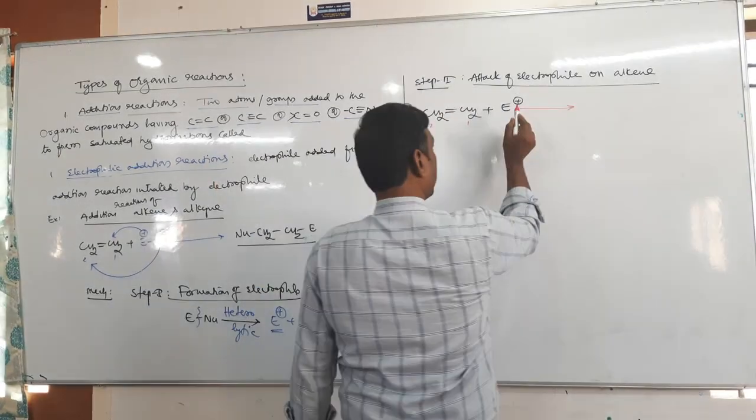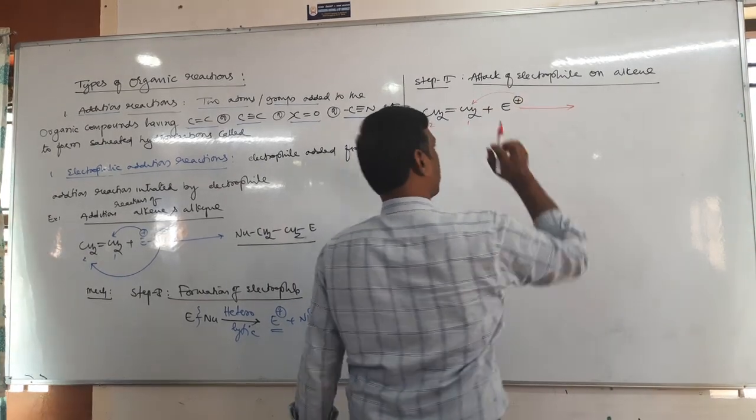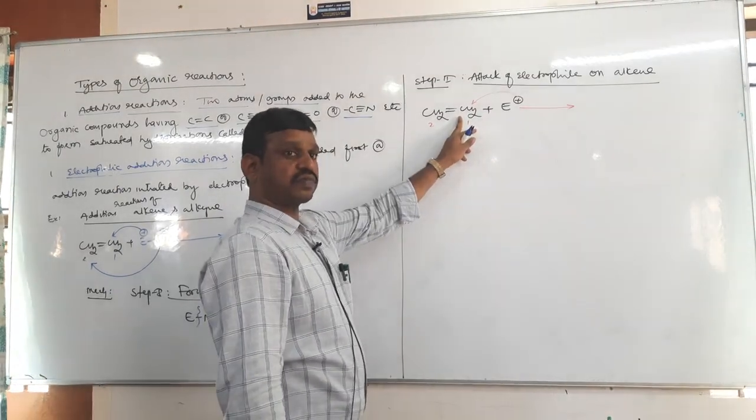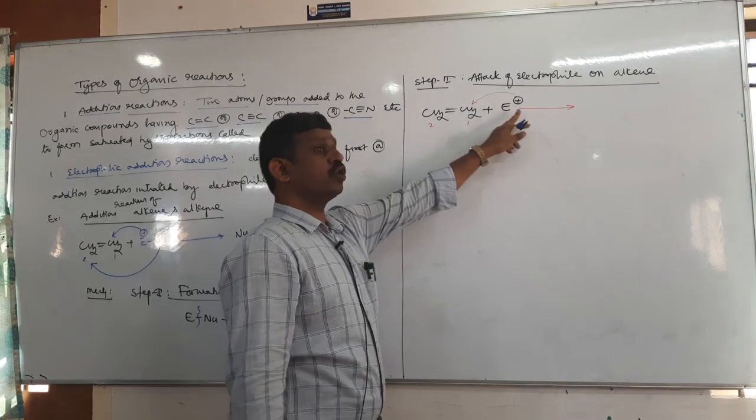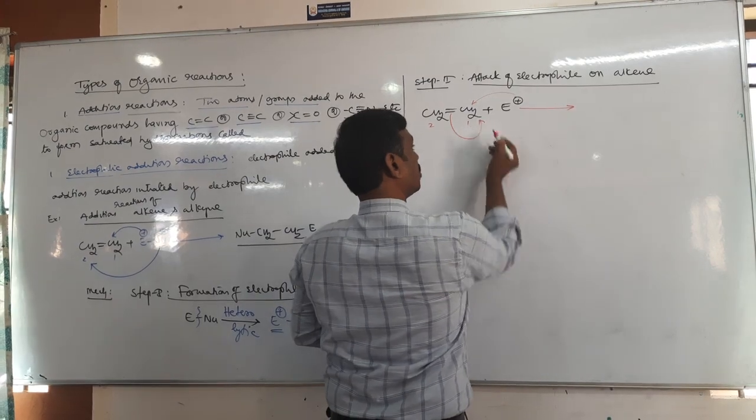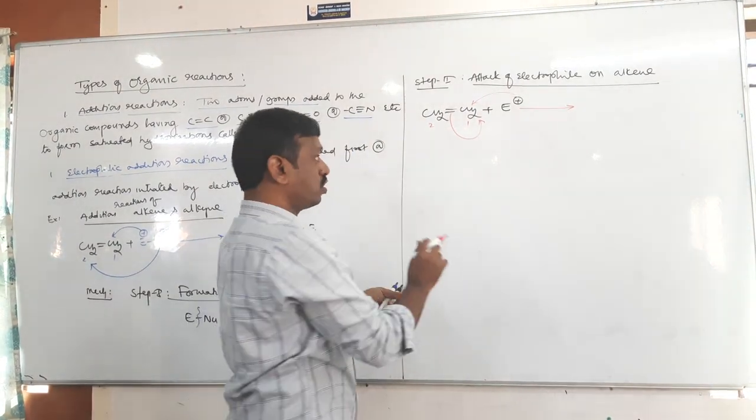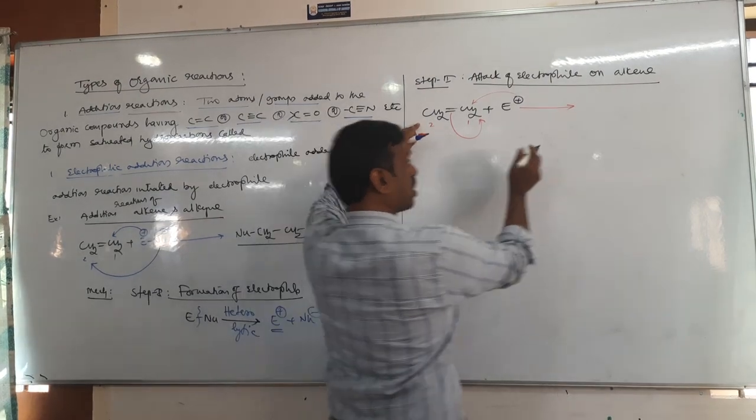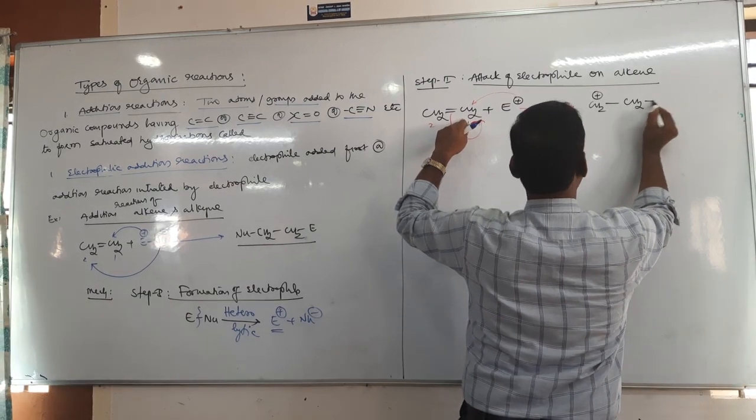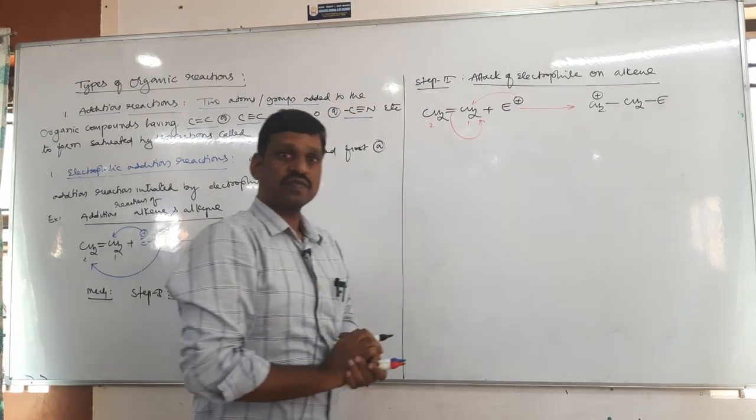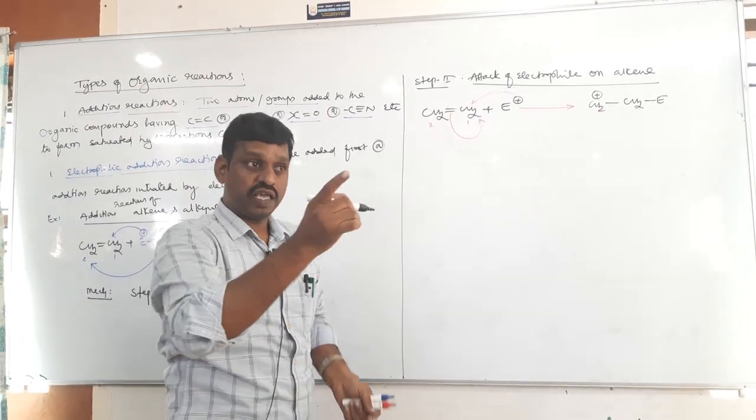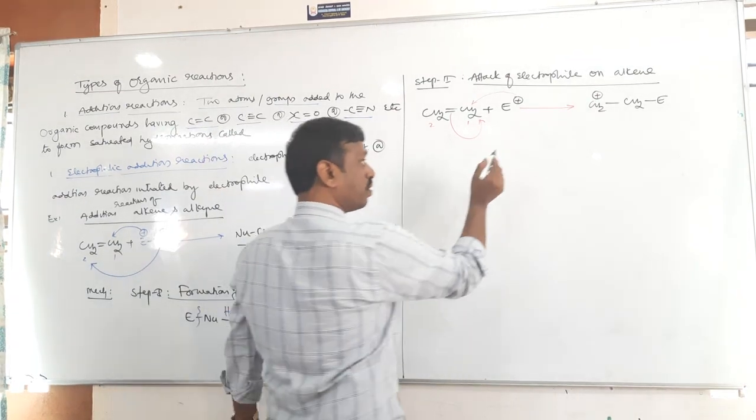Now suppose the electrophile is added on the first carbon. What happens? This CH2 becomes CH2 with E attached. When that happens, the pi electrons are easily shifted towards it, so that the second carbon gets the positive charge. Therefore CH2 becomes CH2 plus, and this CH2 will be the same, and the electrophile E is added. Where have we studied this? It is an example of plus E effect.